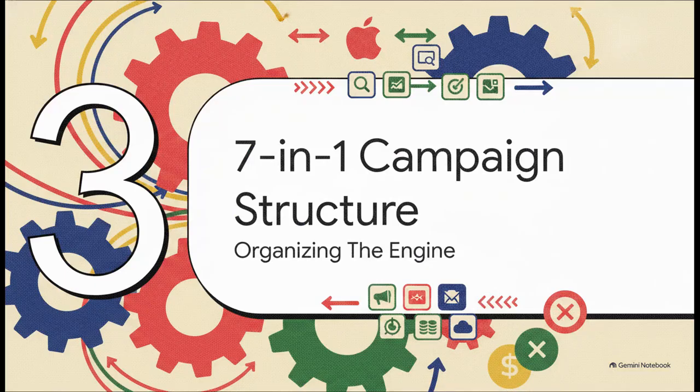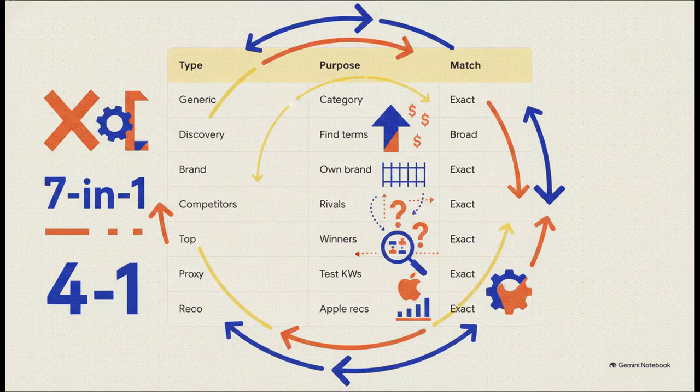Which brings us to part 3, the 7-in-1 campaign structure. Let's organize this marketing engine. So the biggest headache with Apple Ads is that 95% of keywords end up getting 0 spend. The standard advice out there tells you to run a basic 4-in-1 setup, but Ivan's 7-in-1 playbook entirely solves this 0 spend problem. Check out those bottom 3 tiers.